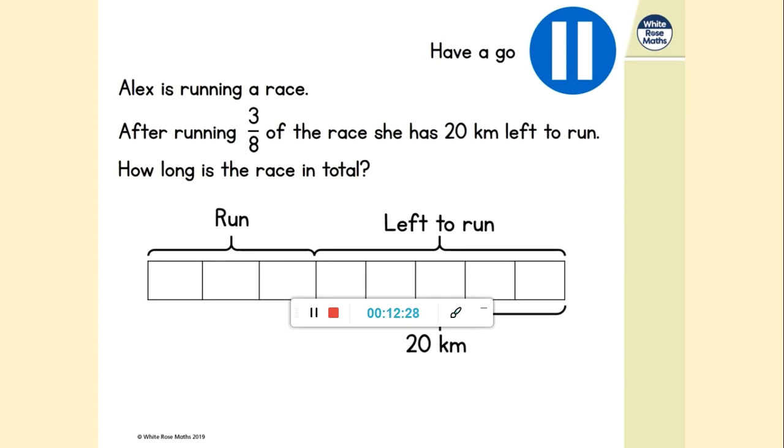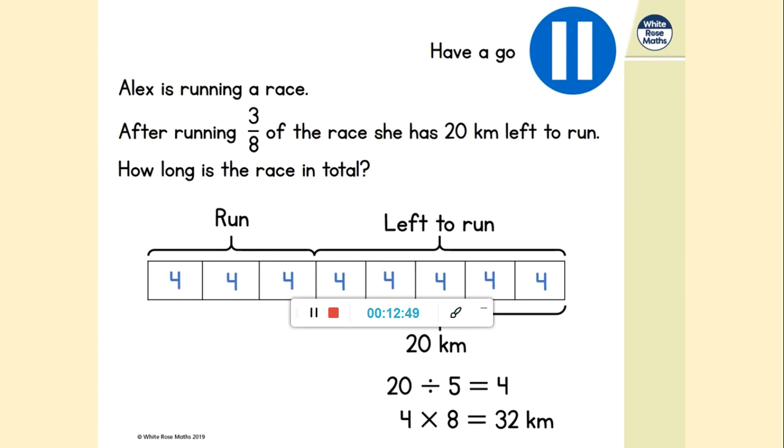So now we can see we're not dividing 20 by 8, we're not dividing it by 3, we're dividing it by 5, because 20 kilometres is 5/8 of the race. So 20 divided by 5 is 4. So each 8th is worth 4. And of course, if those 8ths are worth 4, so are those 8ths. So then we can see the total race distance is 4 times 8, because we're dealing with 8ths. So the total race distance, how long the race is, is 32 kilometres.